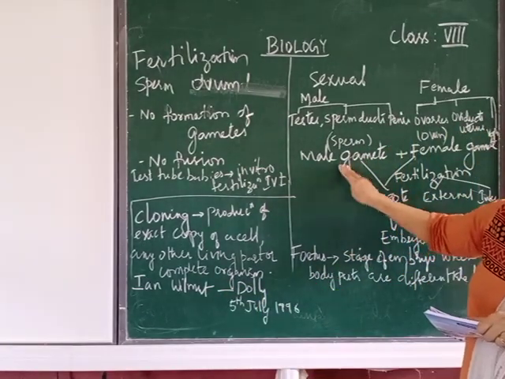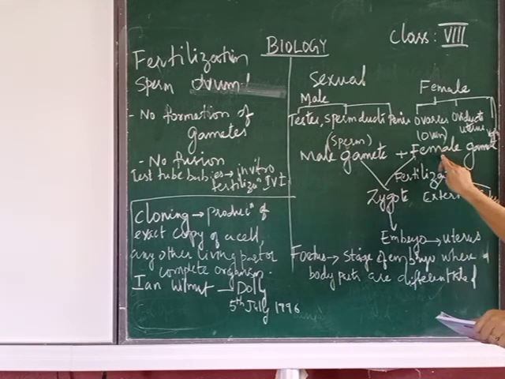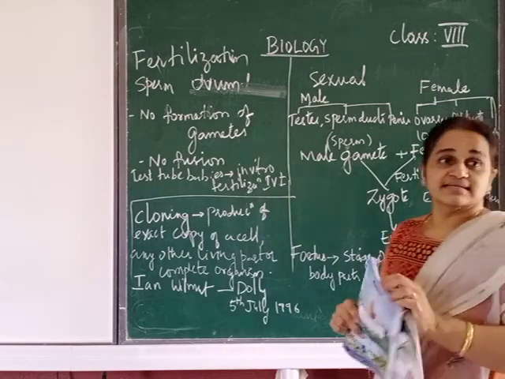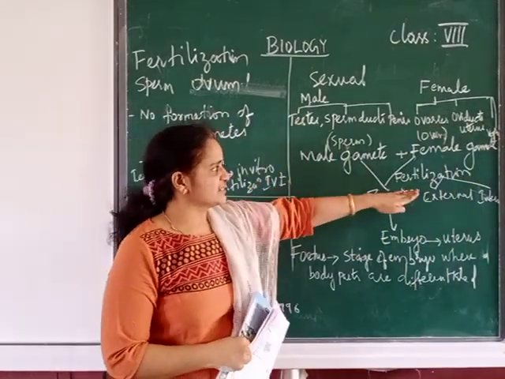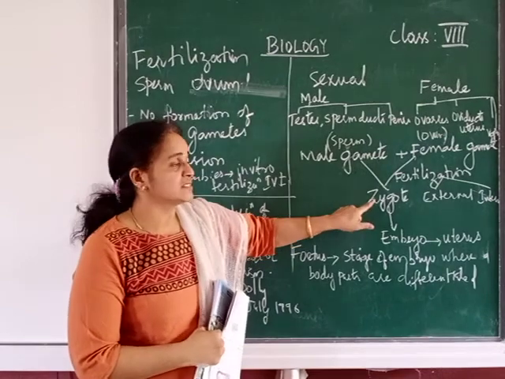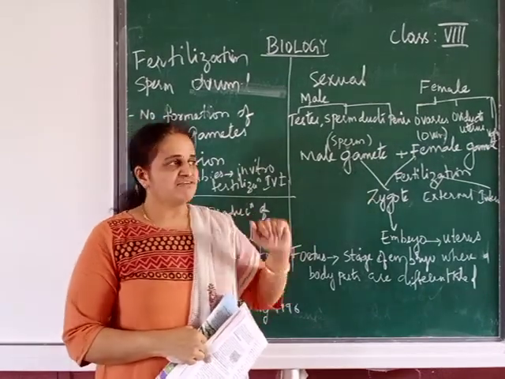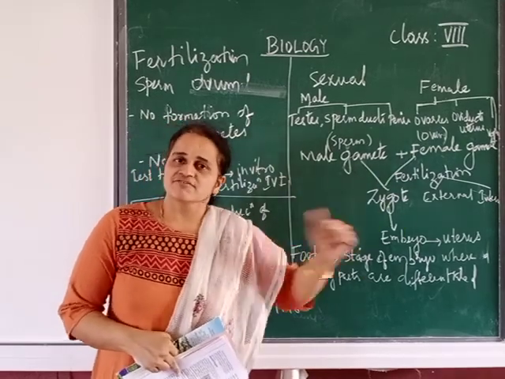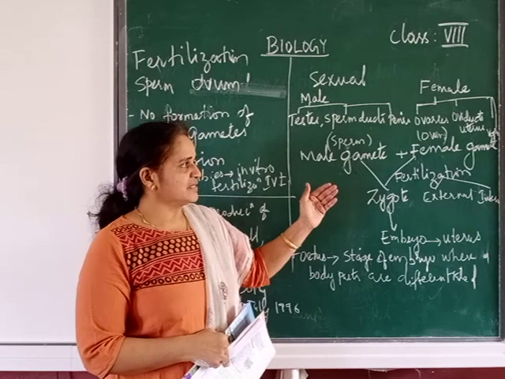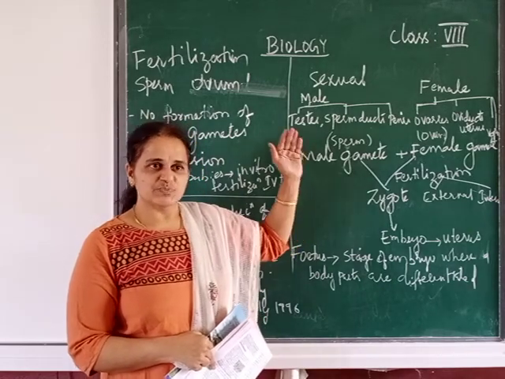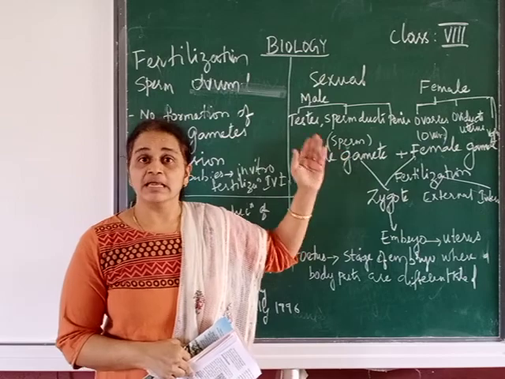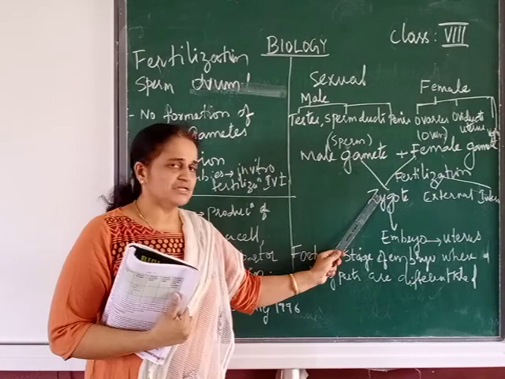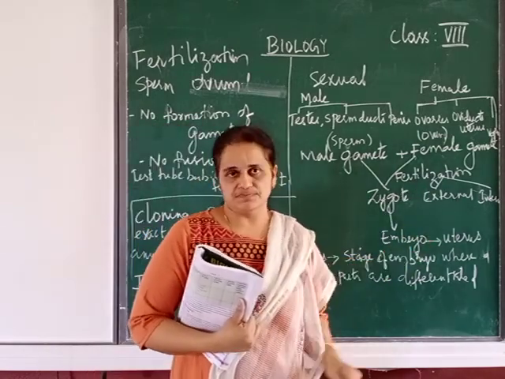Which is the male gamete? Sperm. And which is the female gamete? It is ovum. And the fusion is called fertilization. So this fertilization results in the formation of what? Zygote. Now if I ask you what is fertilization? Fertilization means fusion of male gamete with female gamete. Sperm is the male gamete and ovum is the female gamete. So when there is fusion, we call it fertilization.